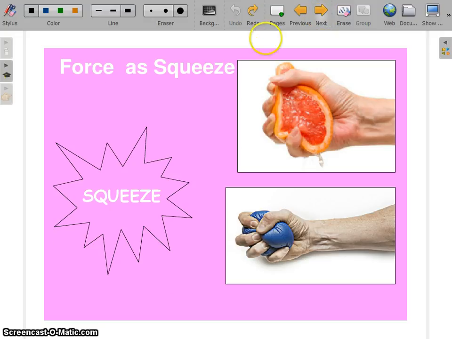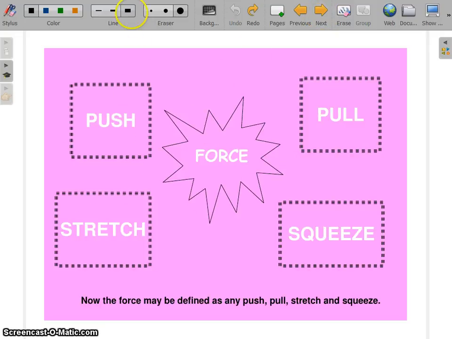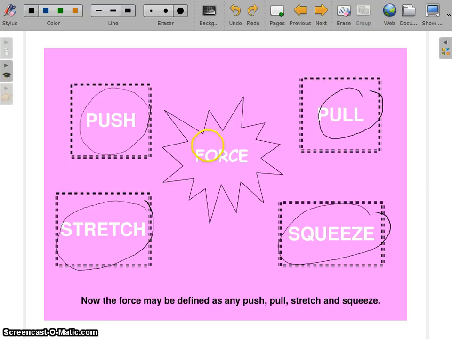Now here are some examples of the words we can use for force. Here is push, we use the word push as a force. Here is pull, we use the word pull as a force. Here is stretch, we use the word stretch as a force. Here is squeeze, we use the word squeeze as a force. So all these words are referred to as force. Now, here is the definition of force. We can define a force as any push, pull, stretch, and squeeze.